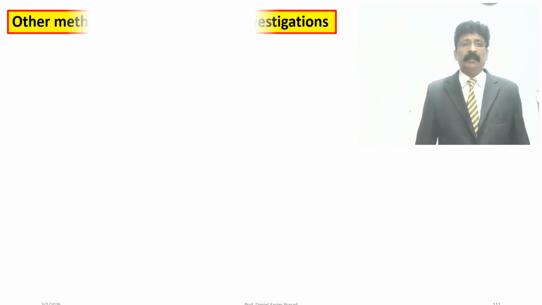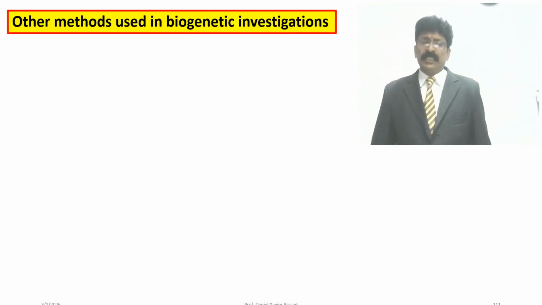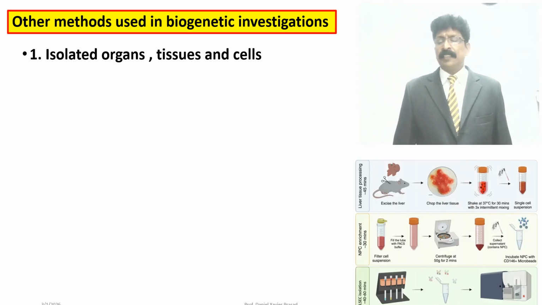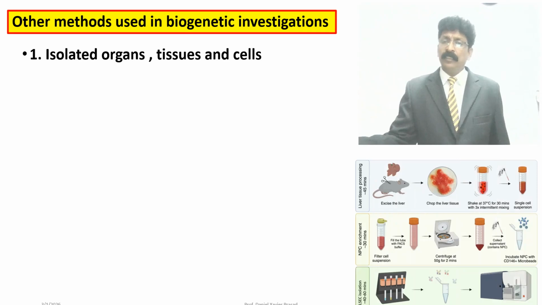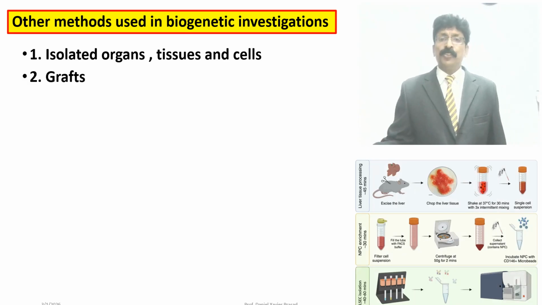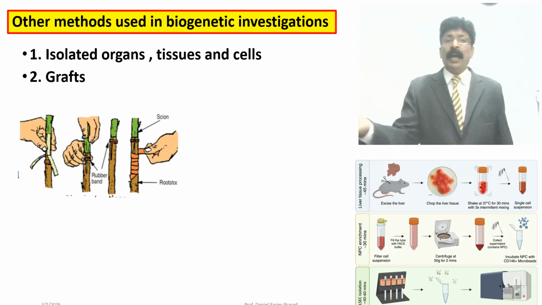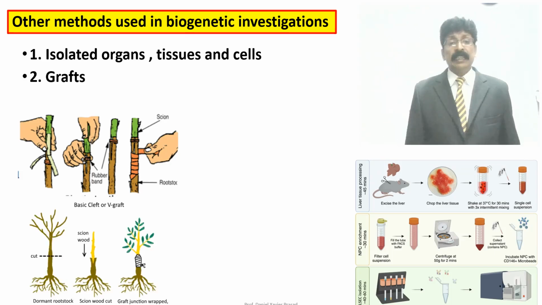So, other methods used in biosynthetic investigation: we know isolated organs, tissues and cells. We can isolate the tissues and do tissue culture, of plants as well as animal tissues. Grafting: we can cut one plant and fix it with another. Grafting techniques are now very common.